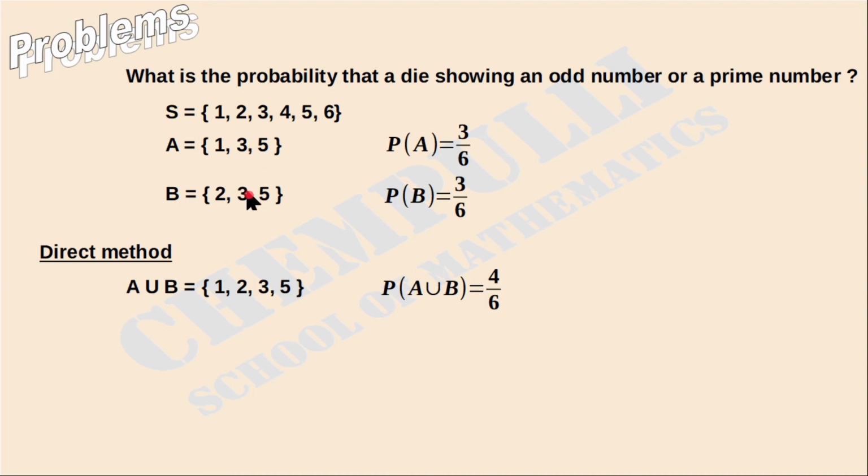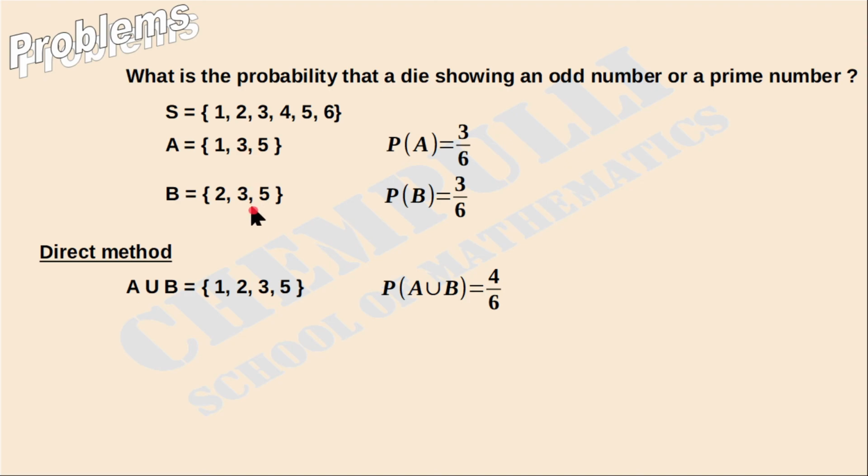We know that if two events are disjoint, then we can say the two events are mutually exclusive. If two events are not disjoint, then the two events are mutually non-exclusive events. In this case, two numbers are common, 3 and 5. If any one number is common, then we can say that the two events are mutually non-exclusive. That means these two events are mutually non-exclusive.